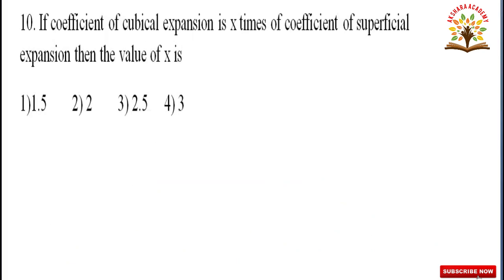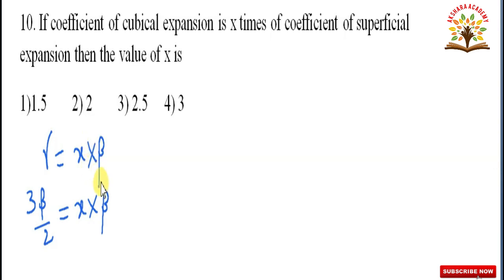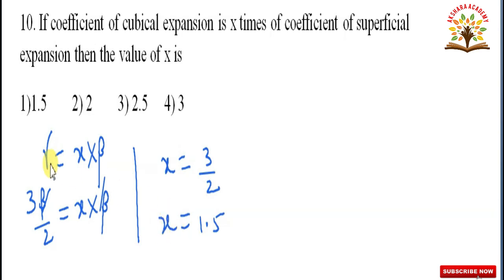In this question, if coefficient of cubical expansion is x times of coefficient of superficial expansion, then the value of x is given. Gamma is equal to x into beta. Gamma is equal to 3 beta by 2, that is equal to x into beta. Beta beta cancel, x is equal to 3 by 2 or 1.5. So, the value of x is 1.5. Which one is correct option? First one.